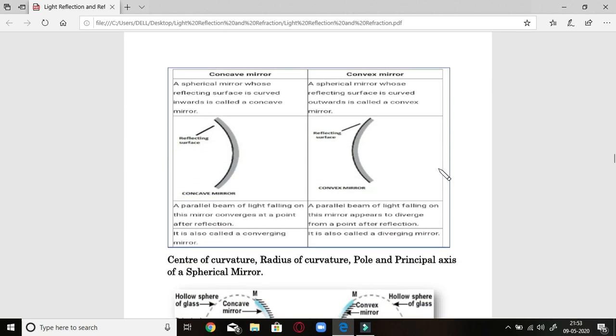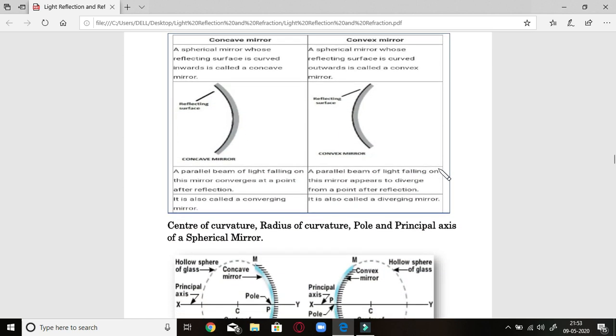Let us see what is the difference between a concave mirror and a convex mirror. First, a spherical mirror whose reflecting surface is curved inward is a concave mirror, whereas a spherical mirror whose reflecting surface is curved outward is a convex mirror. So this is a reflecting surface which is curved inward, whereas if the reflecting surface is curved outward, this is a convex mirror.